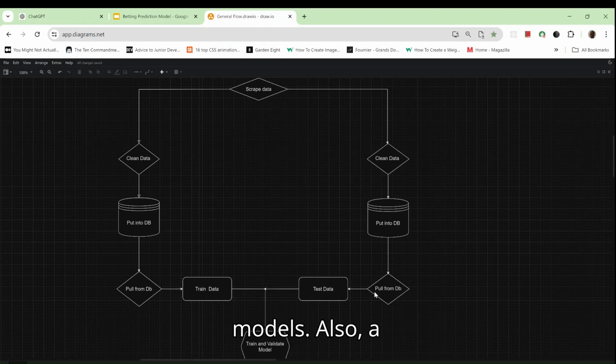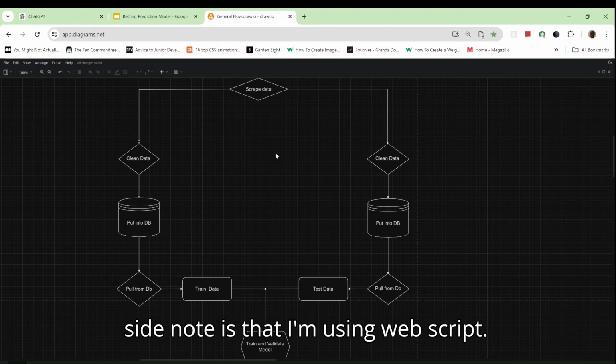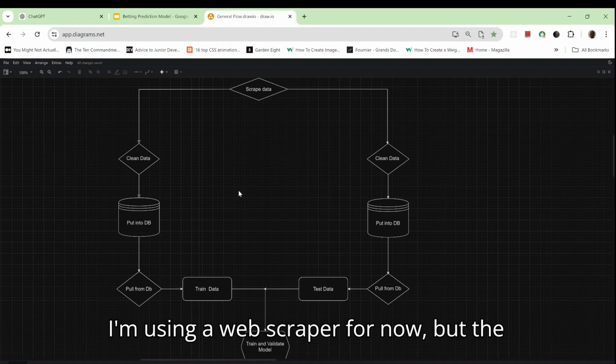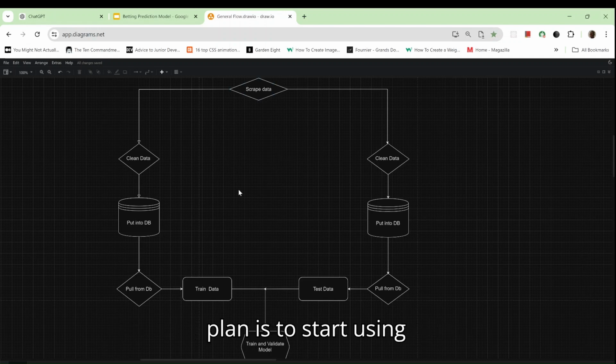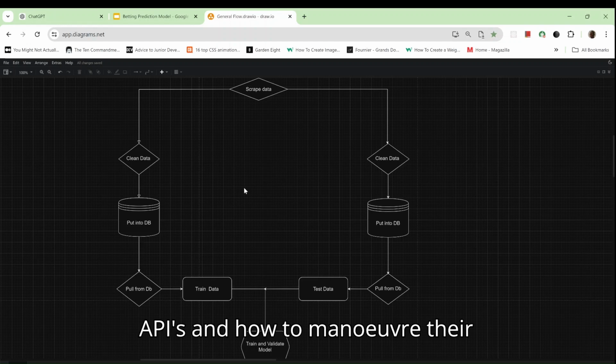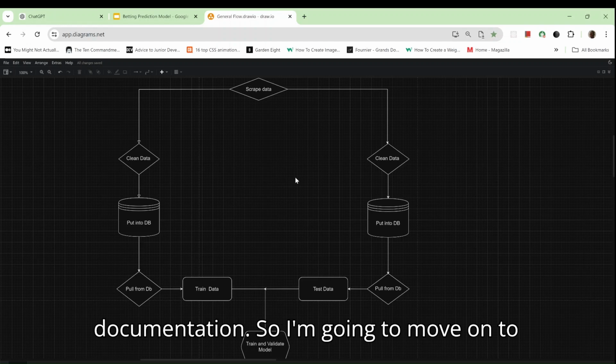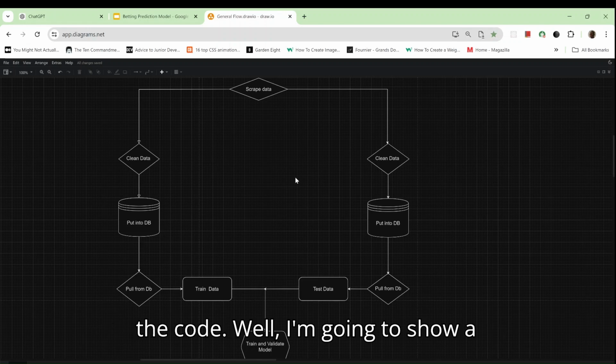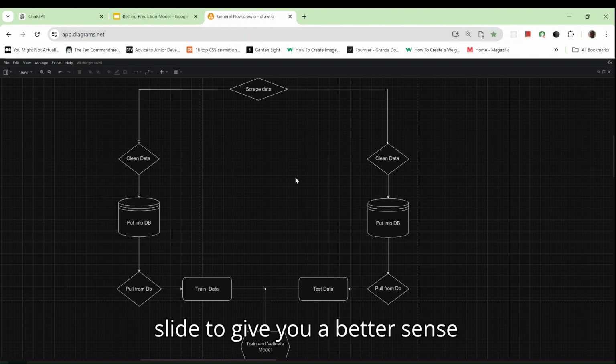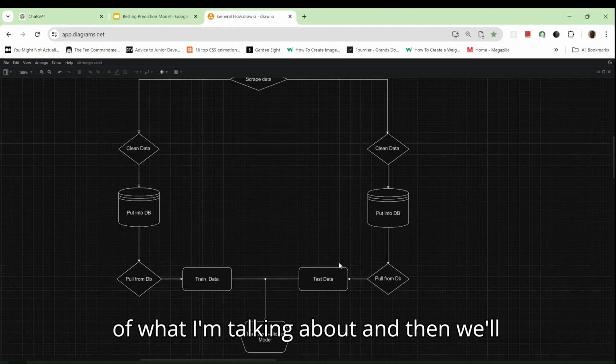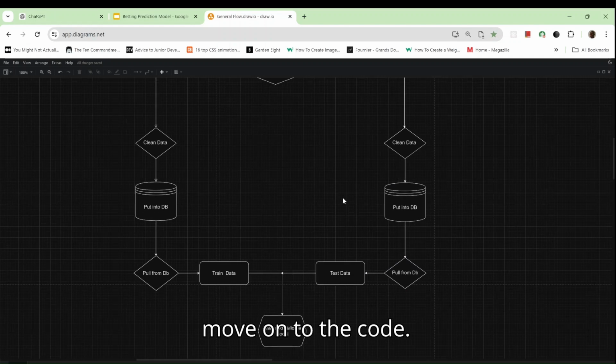A side note is that I'm using a web scraper for now, but the plan is to start using APIs once I get the hang of APIs and how to maneuver their documentation. So I'm going to move on to the code. Well, I'm going to show a slide to give you a better sense of what I'm talking about, and then we'll move on to the code.